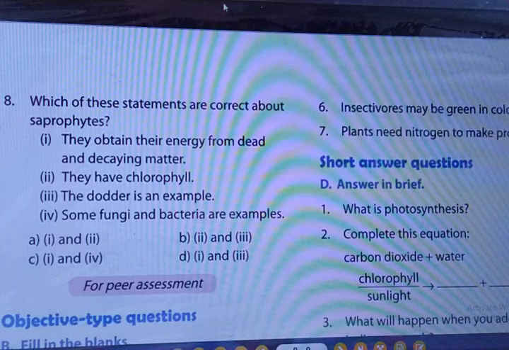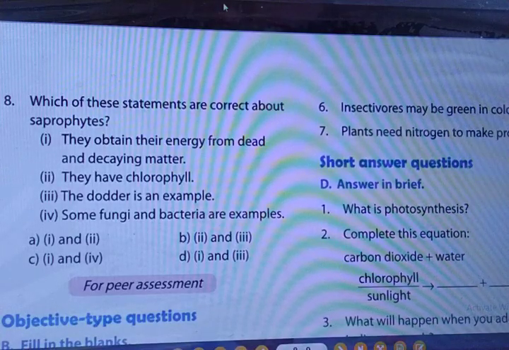So just look at first and fourth examples. They obtain their energy from dead and decaying matter, that is true. And fourth, some fungi and bacteria are examples. They have chlorophyll will not be the answer. The dodder is an example will also not be an answer for saprophytes. So first and fourth, that is option C. So we have seen how to solve all the MCQ questions.